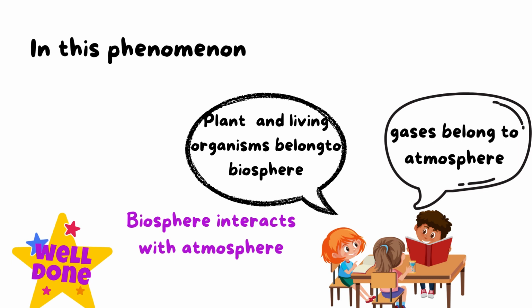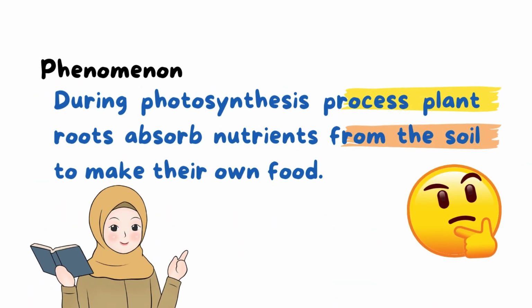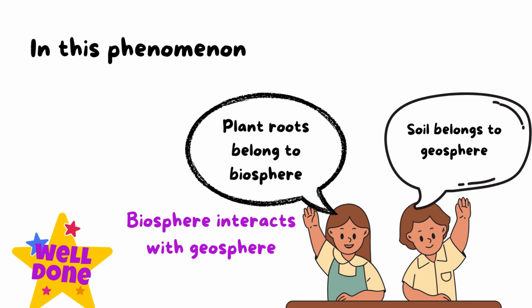Here we reach the last phenomenon we have. During the photosynthesis process, plant roots absorb nutrients from the soil to make their own food. We know this information. So here, which systems are interacting with each other? Yes, as you say, the plant belongs to the biosphere and the soil belongs to what? Yes, geosphere or lithosphere. So here the interaction is between biosphere and geosphere, okay?